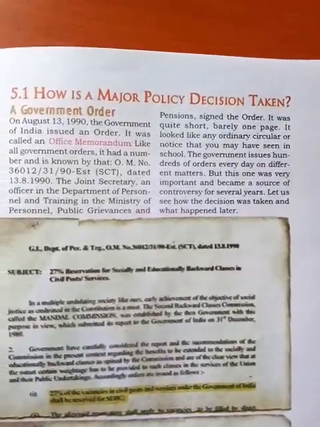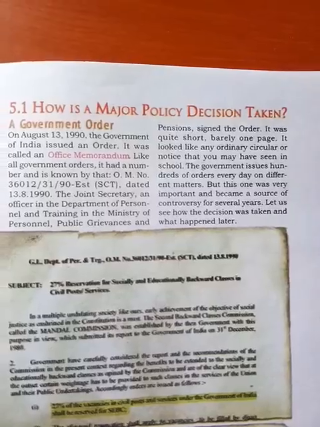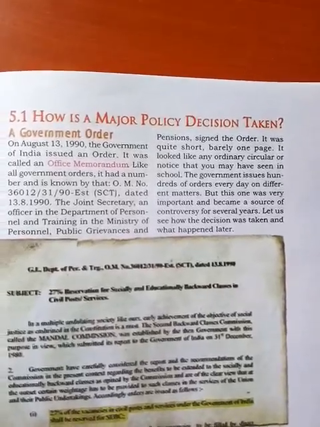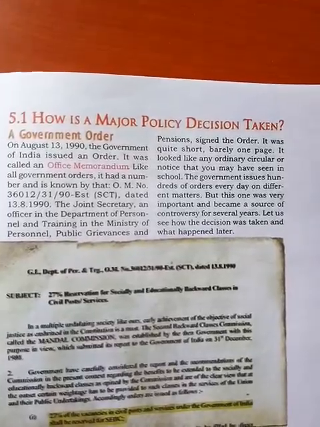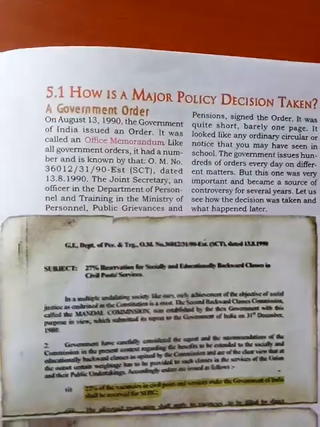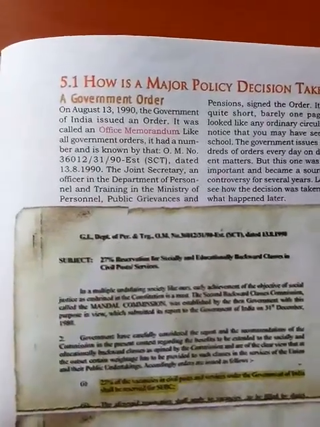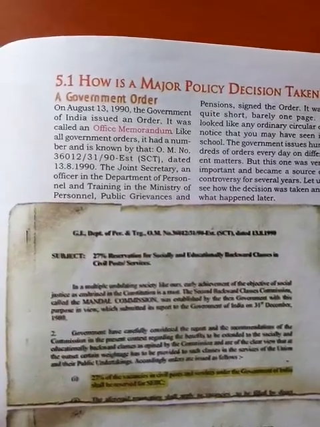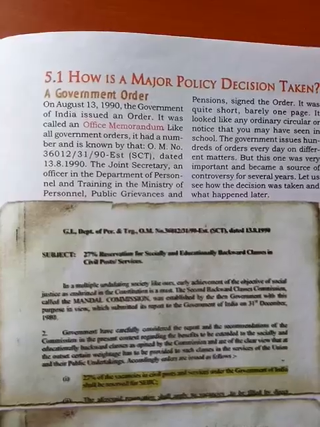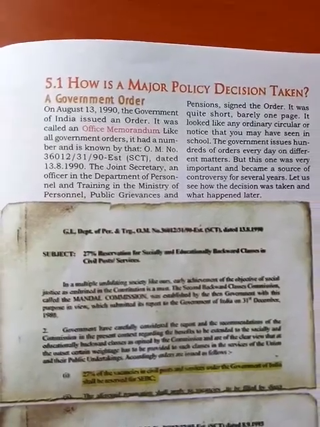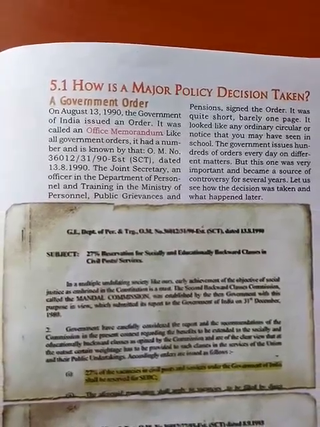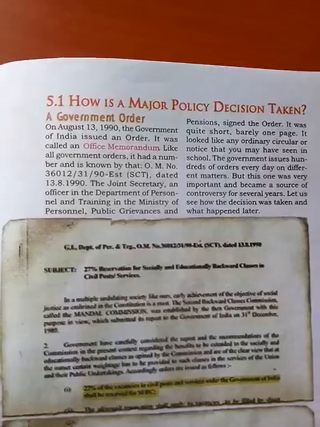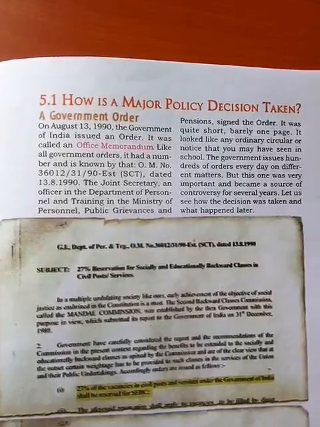How does a major policy decision take place? That means, how were those policy decisions taken? A government orders. On August 13, 1990, the government of India issued an order. It was called an office memorandum.